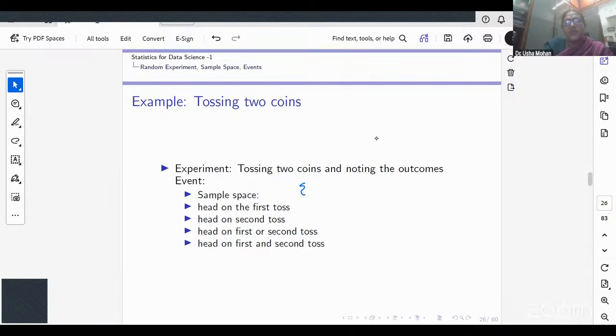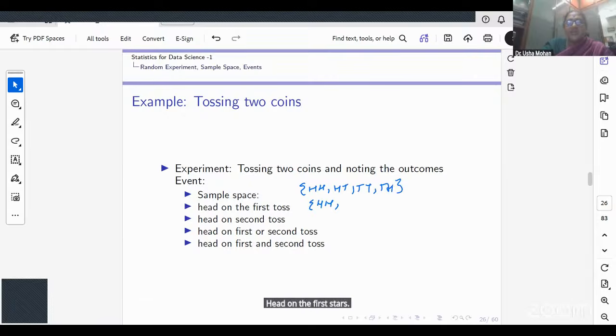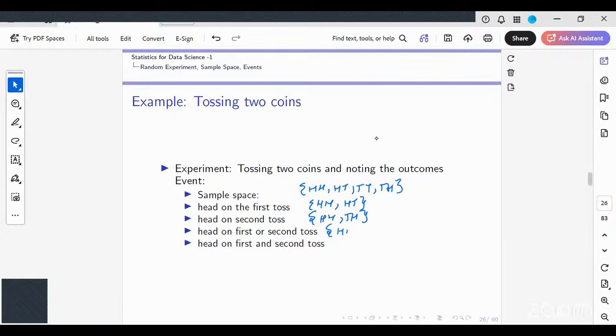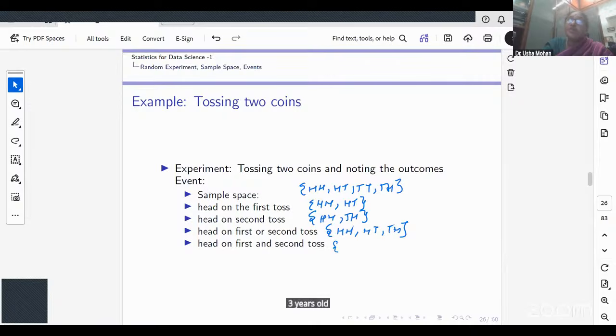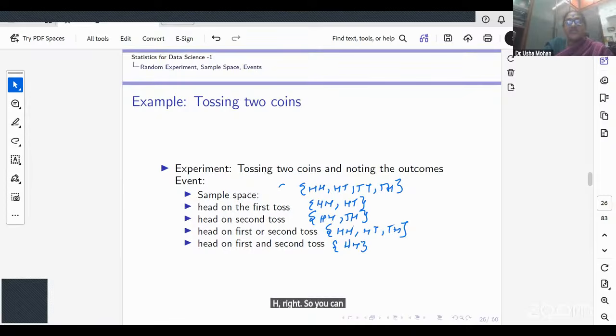So again, what is the sample space here? Tossing two coins, we've already done that: HH, HT, TH, TT. Head on the first toss: HH, HT. Head on the second toss: HH, TH. Head on the first or second toss: HH, HT, TH. Head on the first and second toss: HH. So you can see that this is my sample space. This is my E1. This is E2.